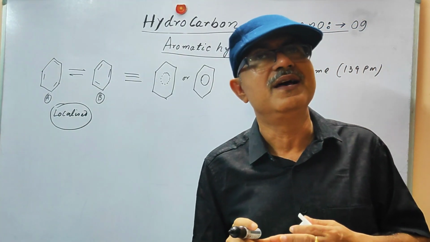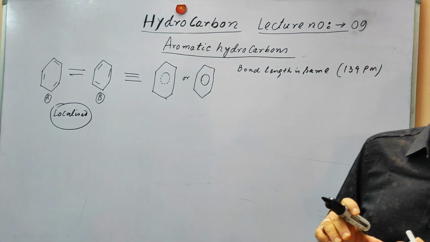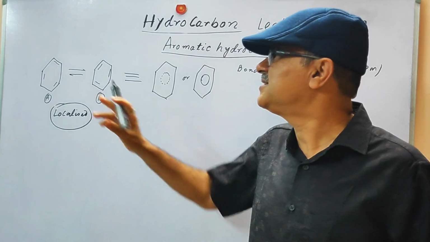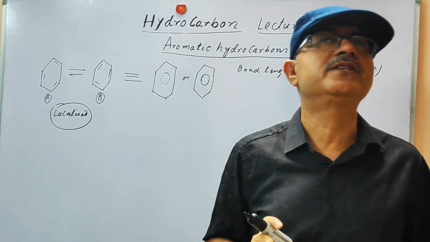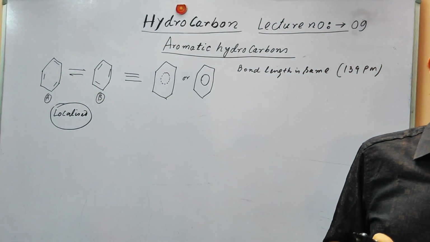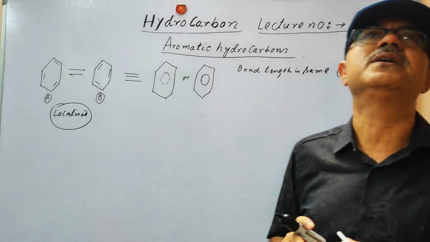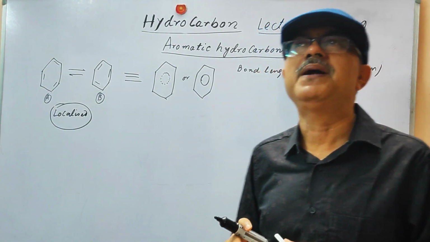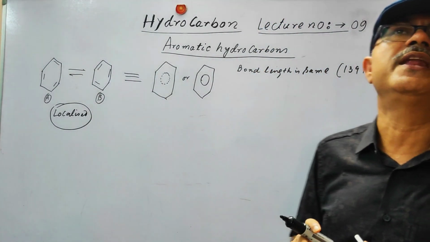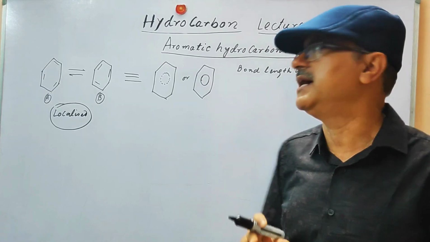What does resonance tell us? Resonance tells us that these Lewis structures do not give us the right picture of the structure of the molecule. But if we go by resonance, we can understand what is happening there.